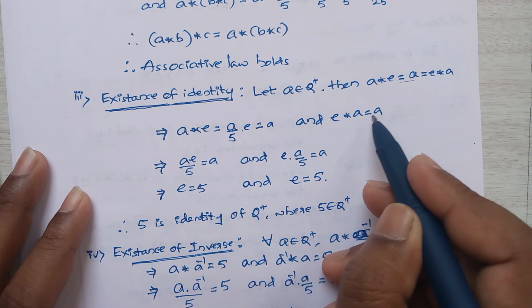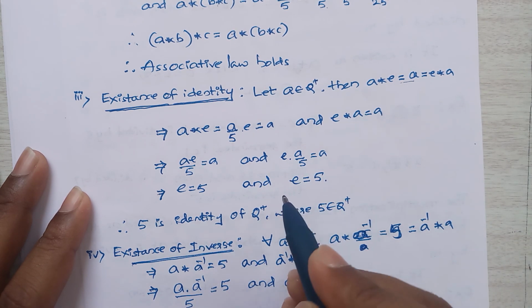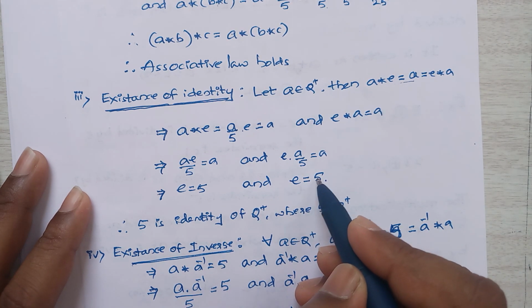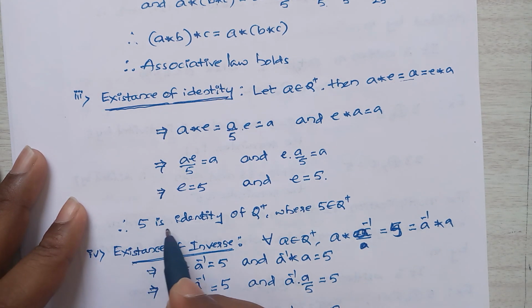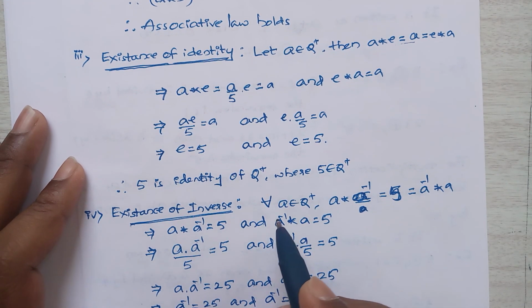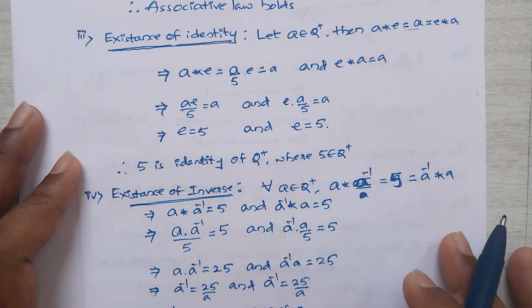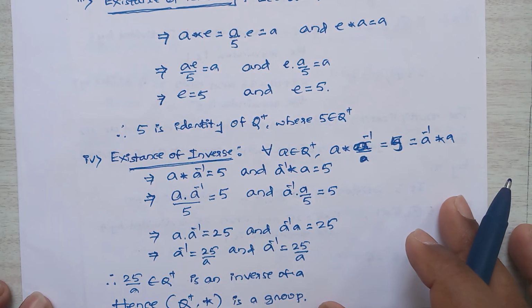In the similar manner, e star a is equal to a. So this is e into a by 5 is equal to a. So here also we get e is equal to 5. Therefore 5 is the identity element of Q plus, and 5 belongs to Q plus.